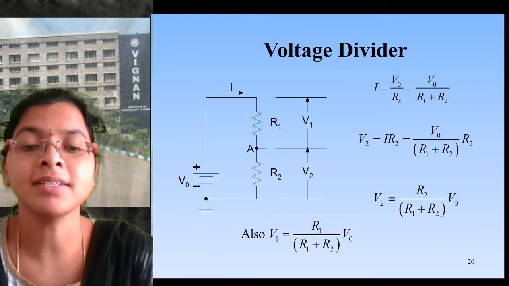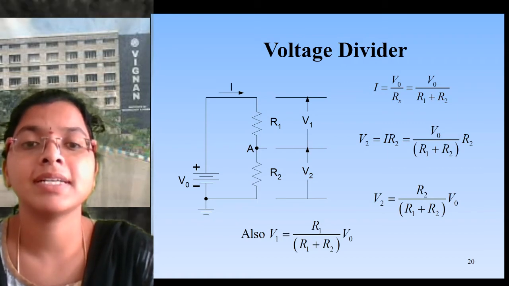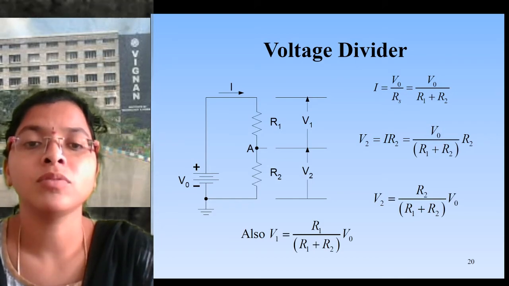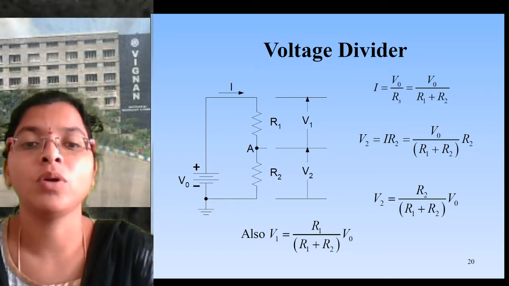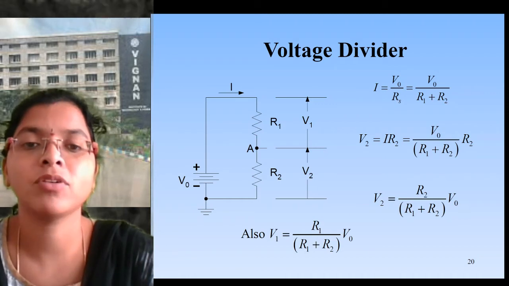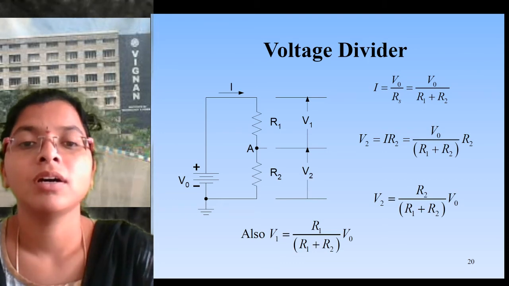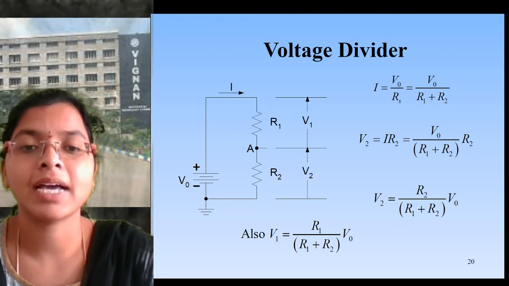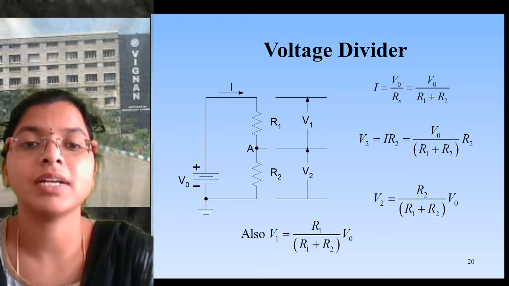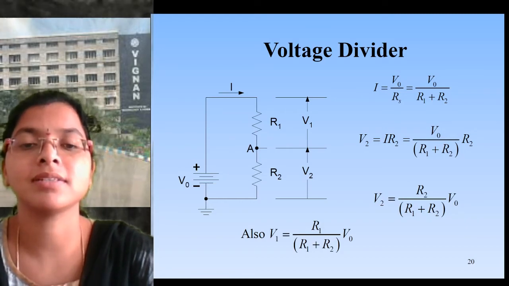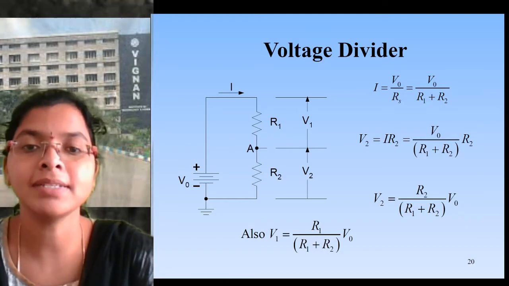We can say V1, the voltage across the resistance R1, equals the source voltage into the same resistance by total resistance. Now you tell me, what about the voltage across R2? V2 equals the total voltage V0 into R2 by total resistance, since we are calculating the voltage across R2. Total resistance is nothing but R1 plus R2.